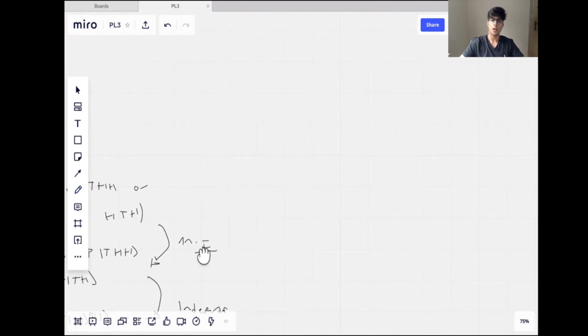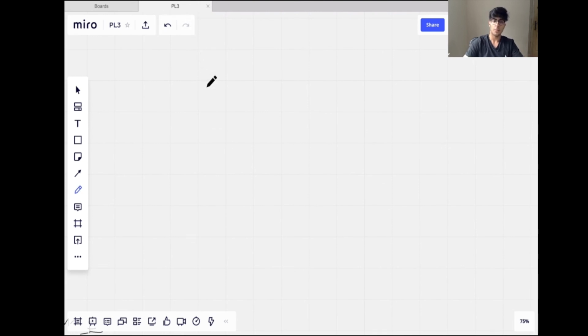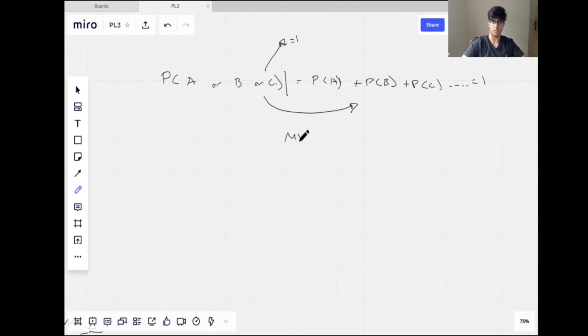So as a quick recap before I end the lesson, mutually exclusive events means that the probability of A or B or C, etc., is equal to P(A) plus P(B) plus P(C), etc. When I say A, this is event A. So the probability of event A or B or C is equal to the probability of event A plus the probability of event B plus the probability of event C. And if we do this for all the events, this will sum to 1, because this thing on the left will always sum to 1 for all probabilities, but this step here needs mutually exclusive.